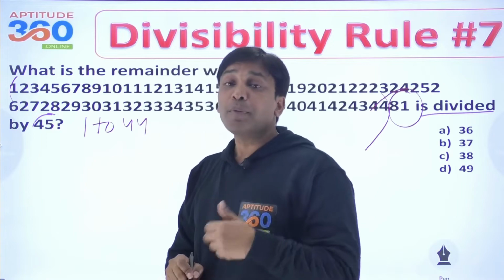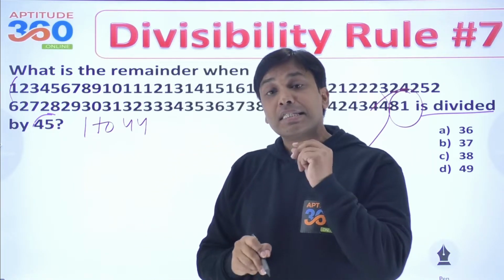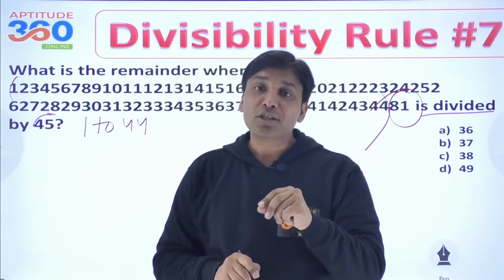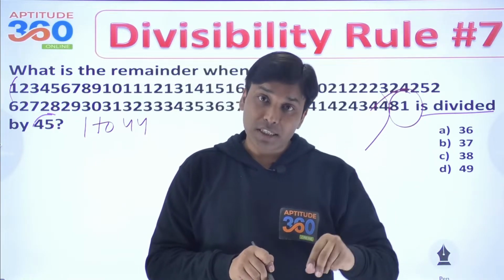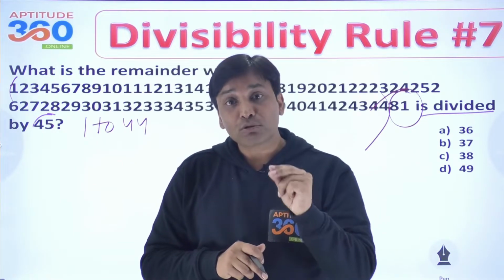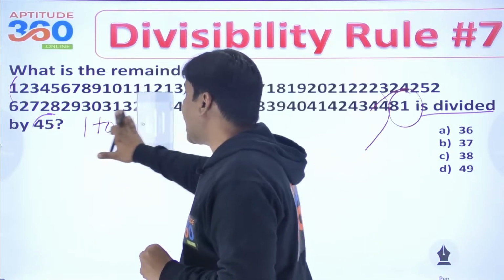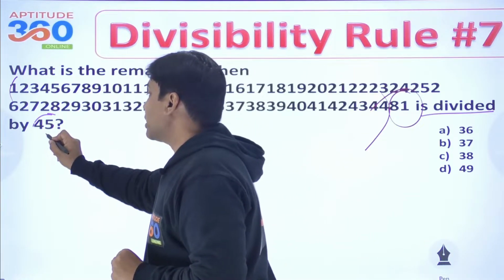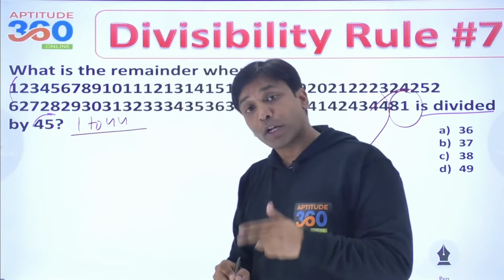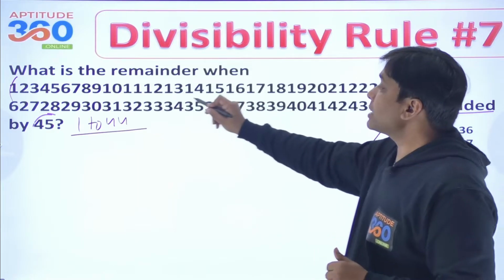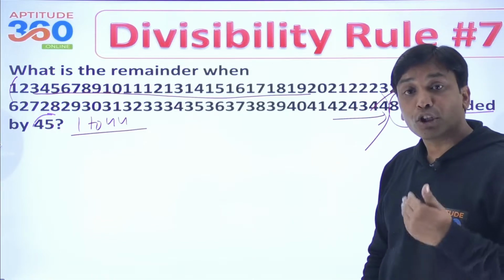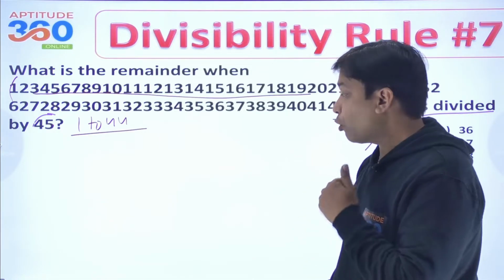Is that okay? Now people get confused if they say that is it sum of digits or sum of numbers, right? But I tell you this, in the case of 9, either you find out sum of digits or you find out sum of the numbers. Both of them will lead you to the same answer. जैसे मैं थोड़ा सा elaborate करके आपको ये बताना चाहता हूं कि आपको अगर 1 to 44 का सम चाहिए. Now you understand why we are talking about 1 to 44 का सम, because it starts with 1 2 3 4 5 6 7 8 and it goes up to 40 41 42 43 and 44.